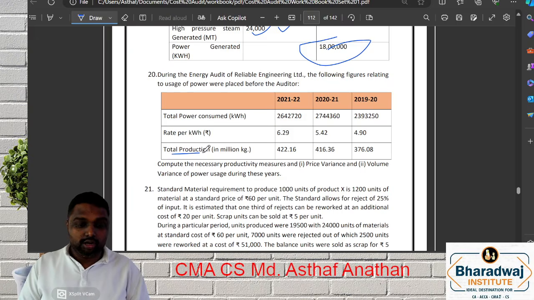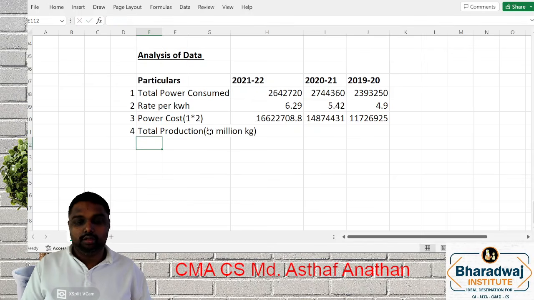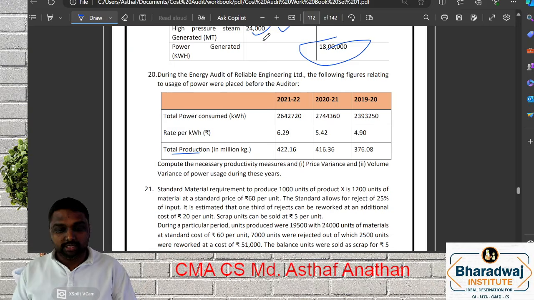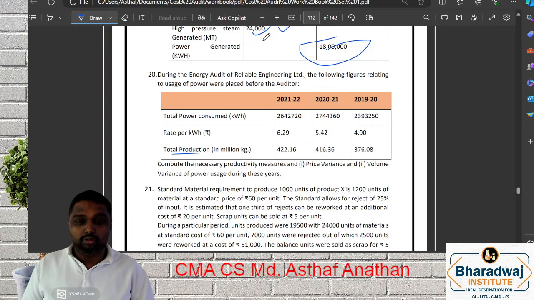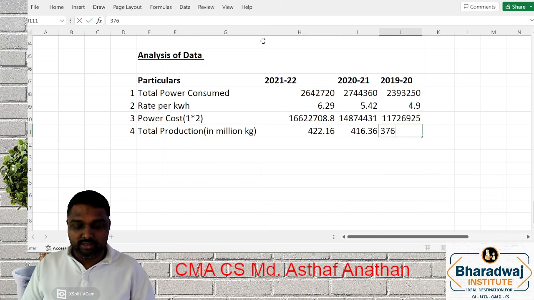They have given total production in million kg, not in kg, in million kg. So what is that? 422.16, 416.36, 376 point.